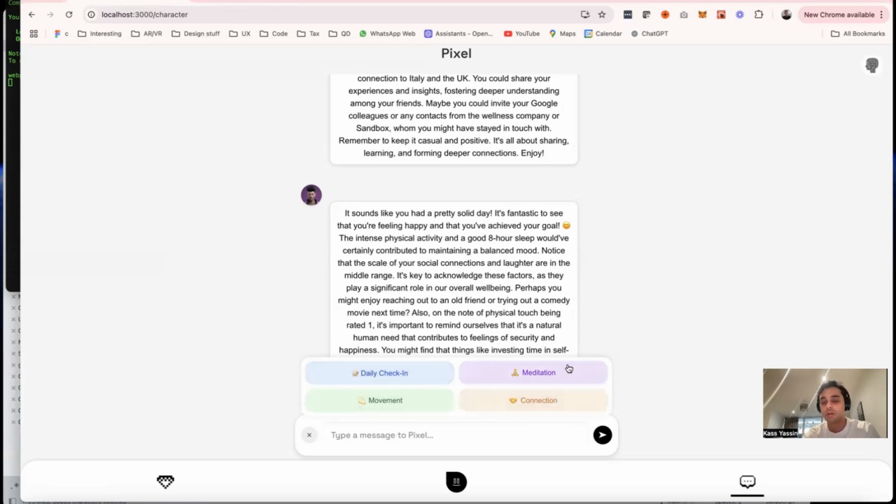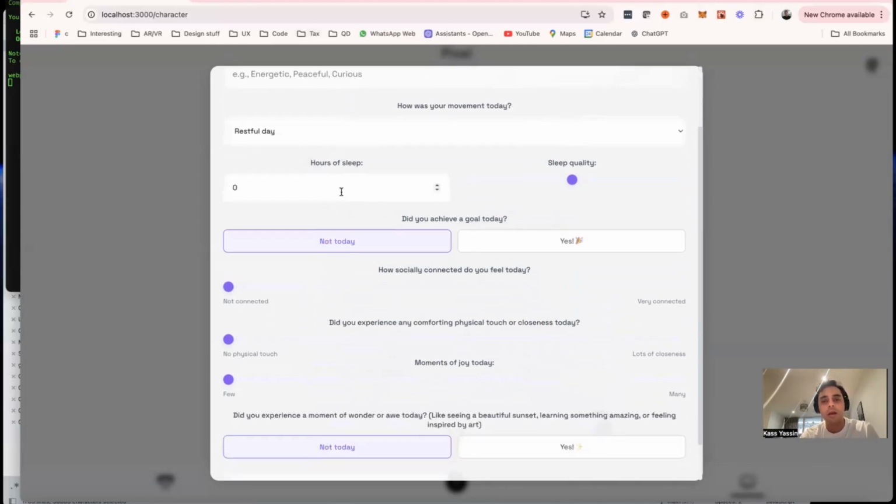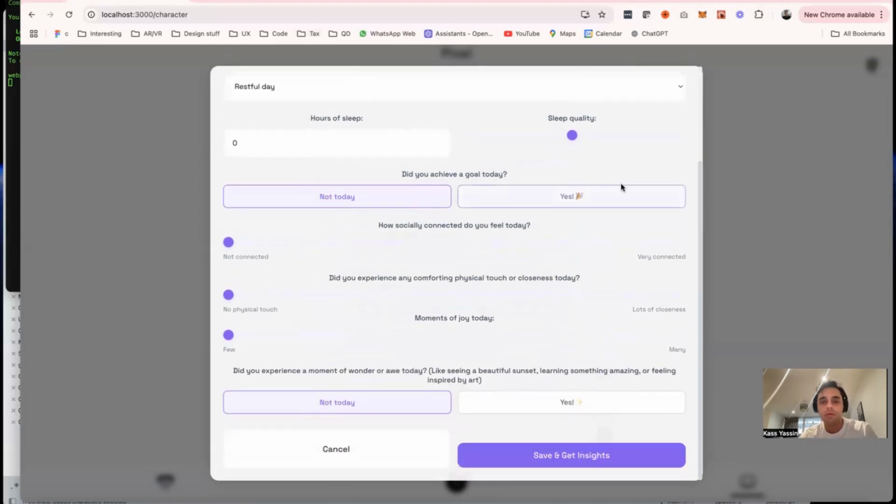I think it'd be especially really cool to do personalized meditation guides that are more visual, like a video with some great audio to go with it. But one of the first things that I've been working on within this part of the app is this daily check-in. The idea is that you can give people a little mood check-in thing. So you enter how you're feeling today, what your sleep was like, whether you've achieved any goals. And then it looks at things like social connection, physical touch, moments of joy, moments of awe.